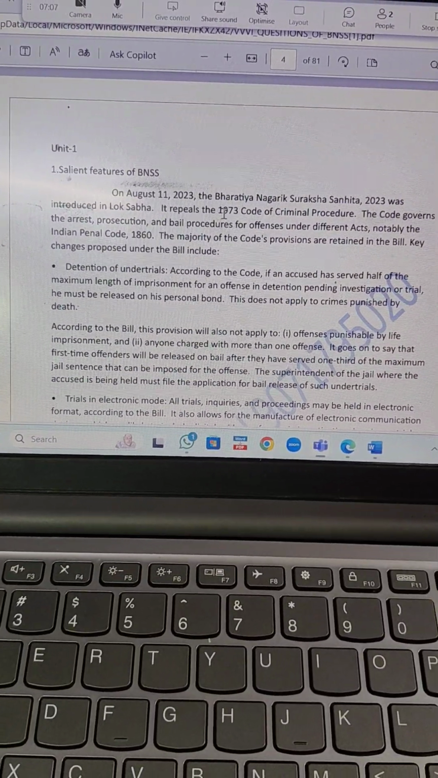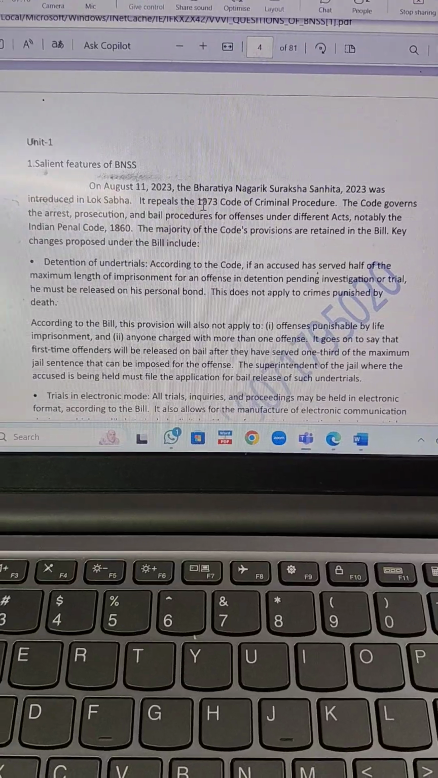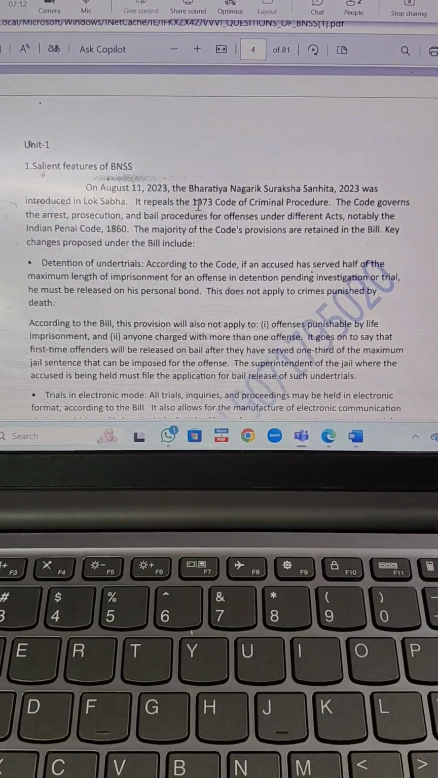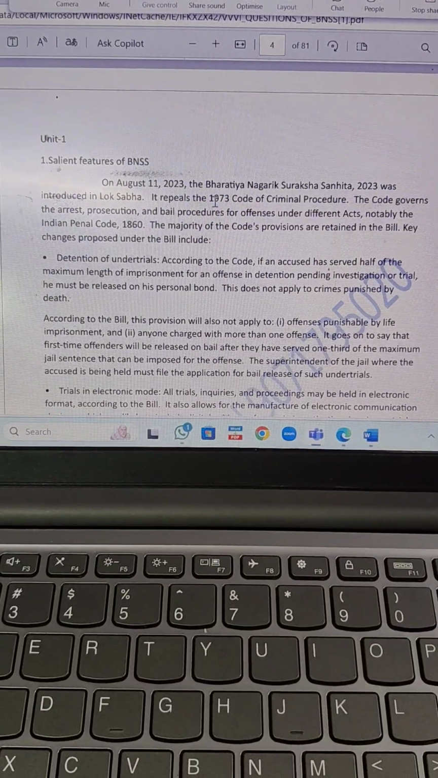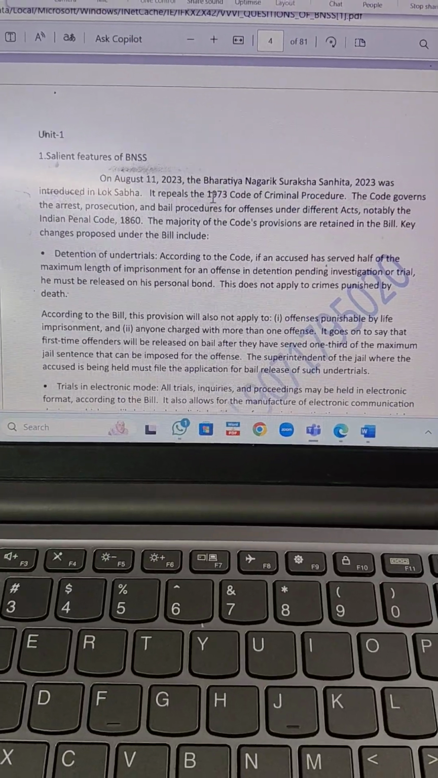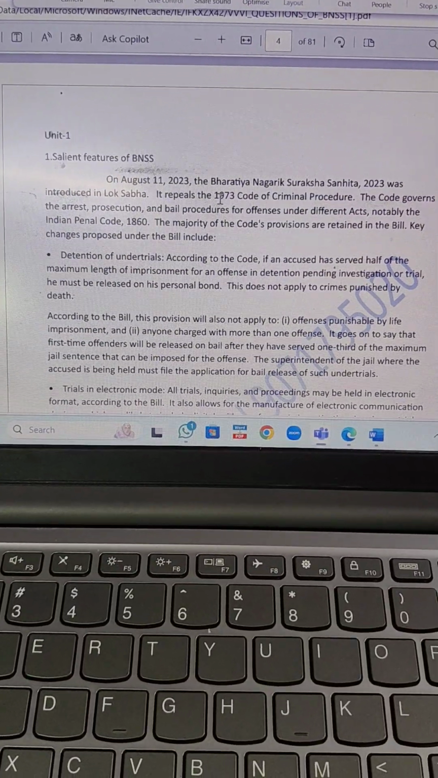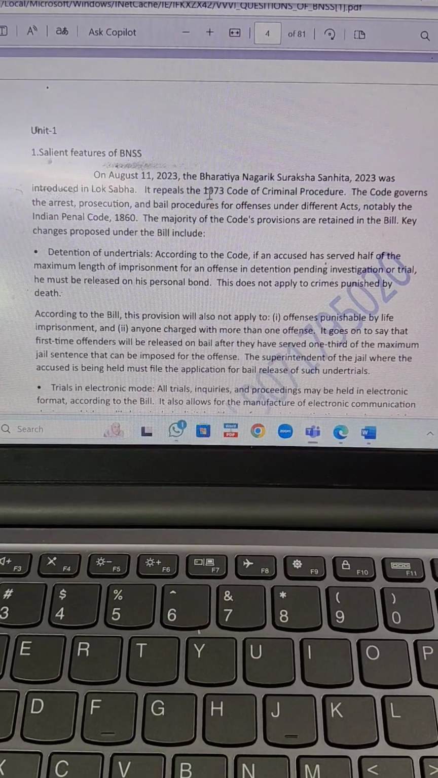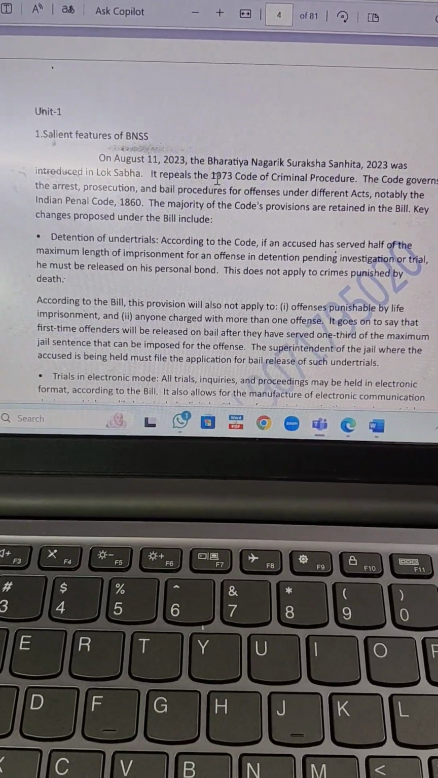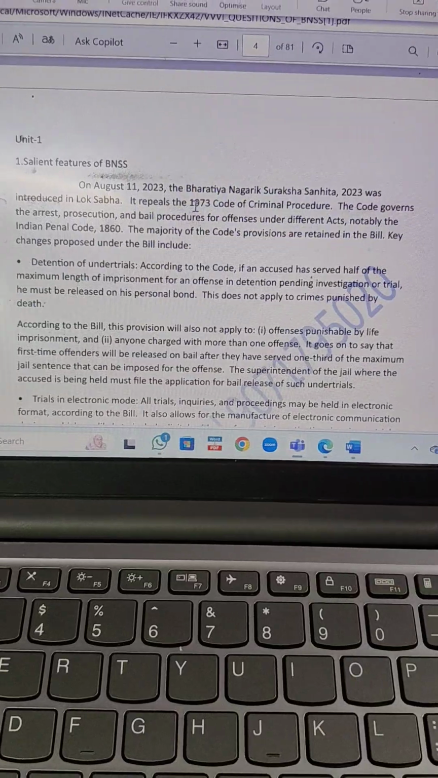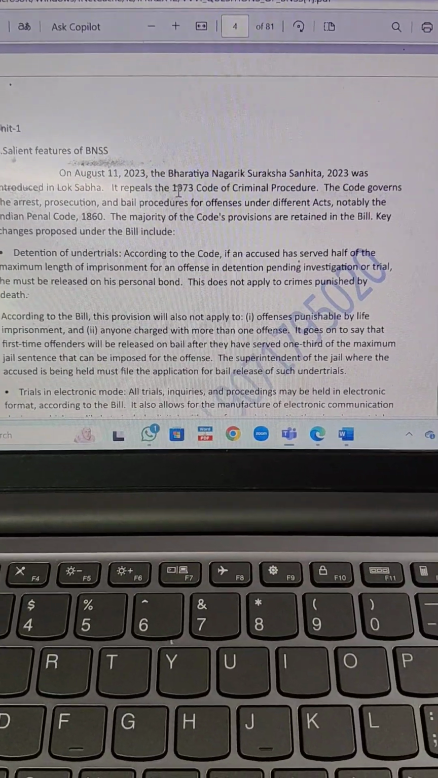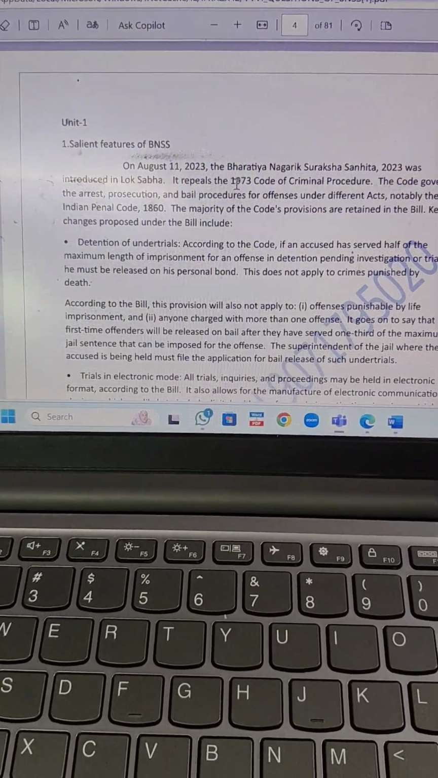First is detention of under trial. So according to the code, if an accused has served half of the maximum length of imprisonment for an offence in detention pending investigation or trial, he must be released on personal bond. This provision was not available under CRPC, but this provision is available under BNSS.